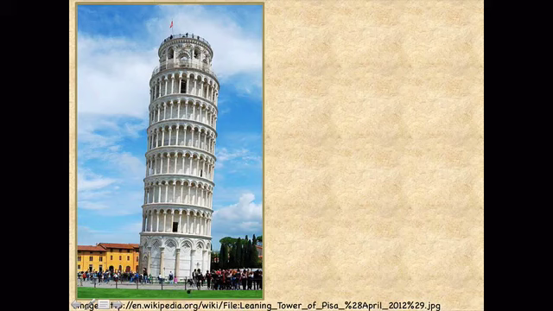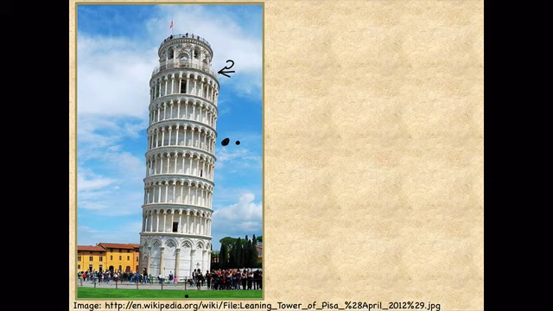People say that Galileo climbed to the top of the Leaning Tower of Pisa, leaned out over the side, and dropped two balls, a heavy ball and a light ball. If you're like most people, you might guess that the heavy ball would fall faster. But in fact, Galileo reportedly observed that the two balls fell at the same rate.